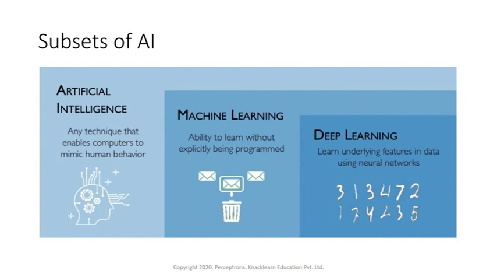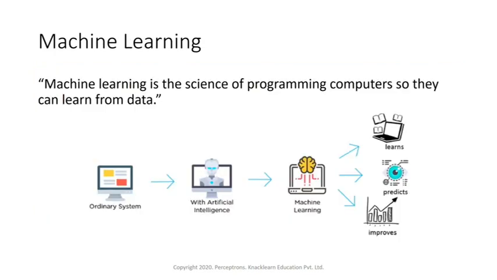And within that there is a subset called deep learning. Deep learning uses something called neural networks, which is the underlying architecture within deep learning. So it is a subset of machine learning. Machine learning is the science of programming computers, a way of programming computers so that they can learn from the data.